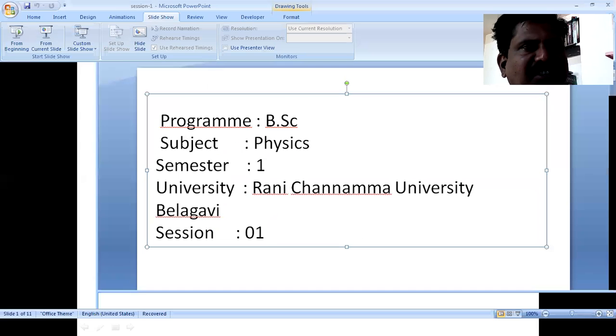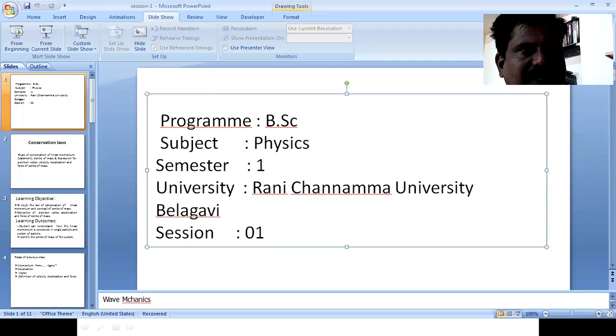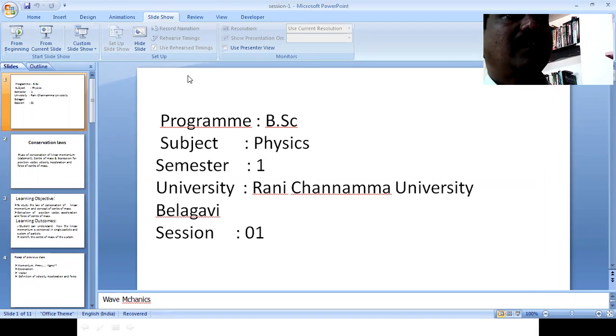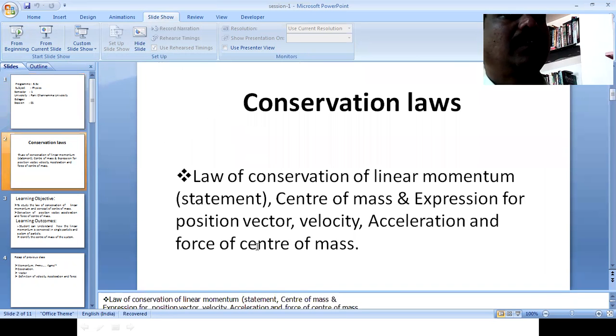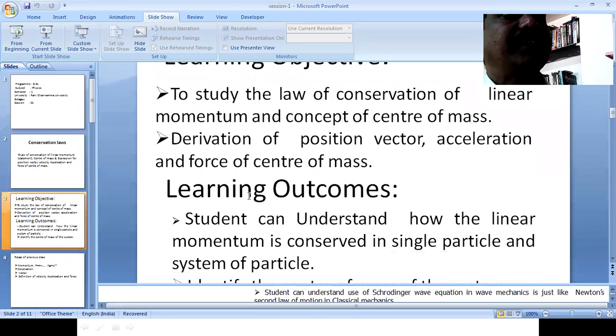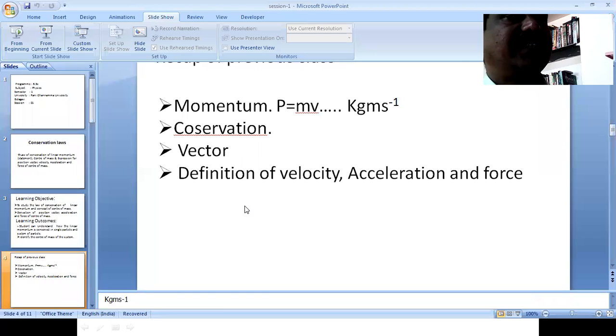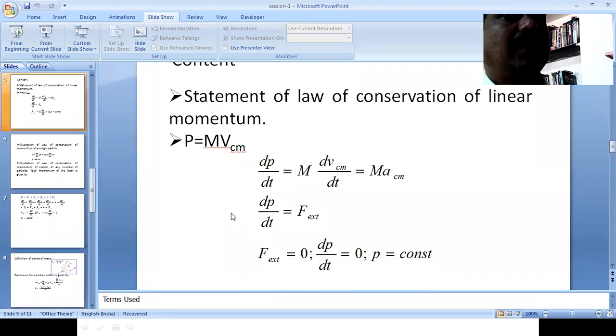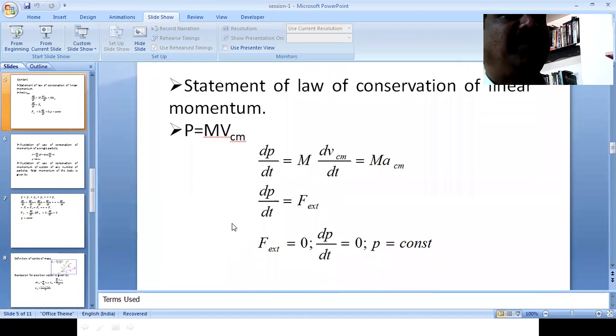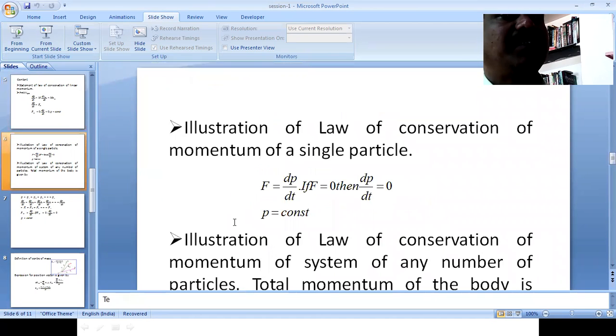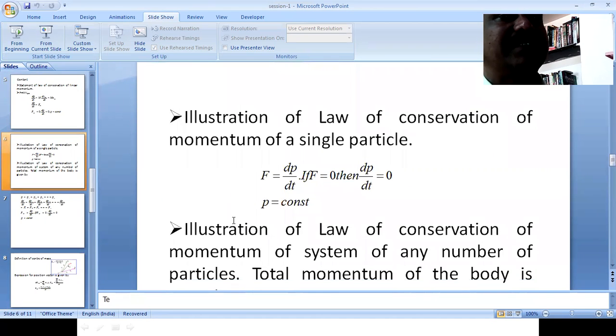So that can be illustrated in a single particle. Next, let us discuss how that linear momentum remains constant in the case of a single particle.